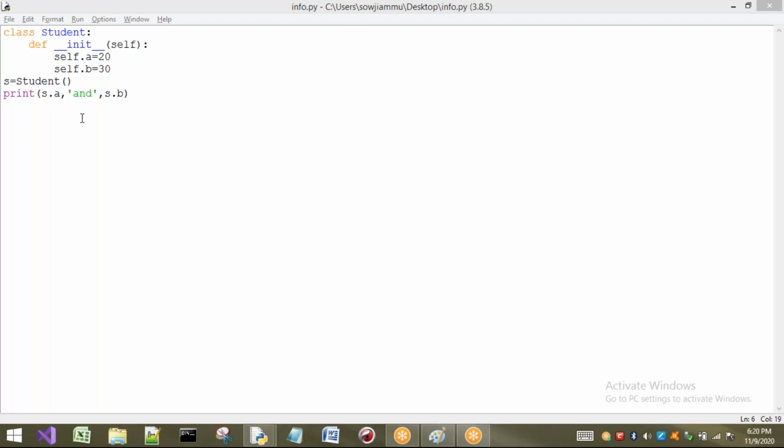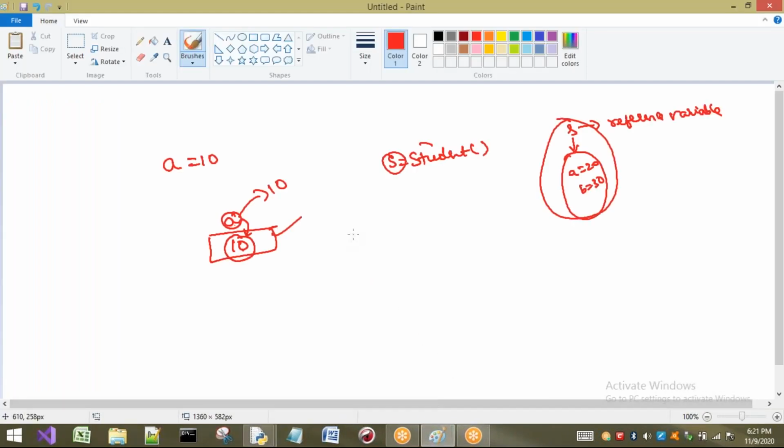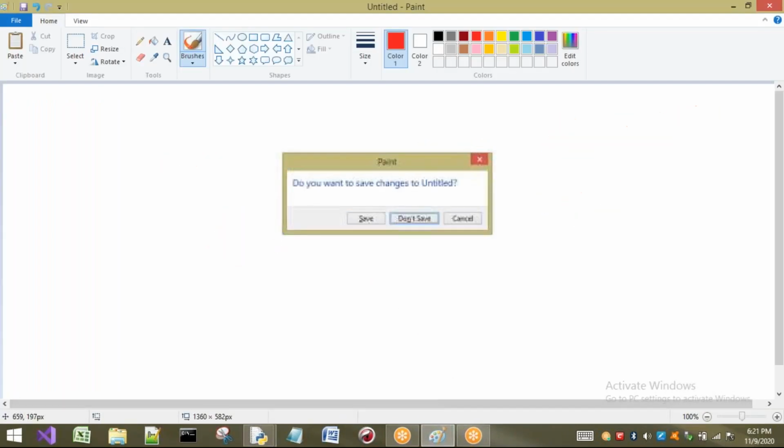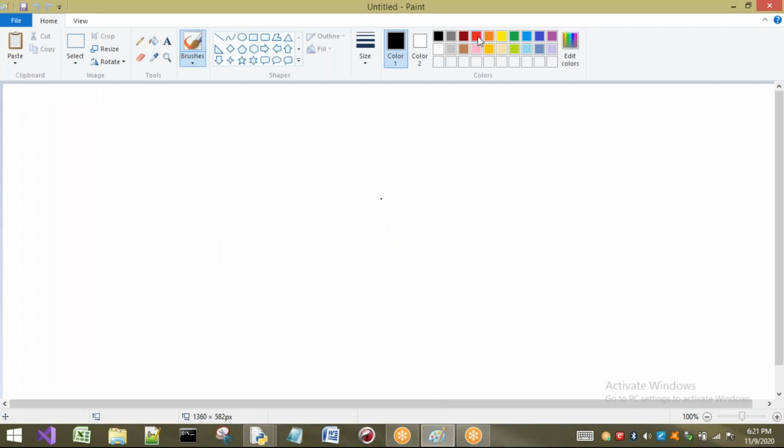Now I want to discuss the self keyword. Here I have used self. I want to explain what is meant by this self now. Observe here, whenever I am going to create an object, here I have one small class.